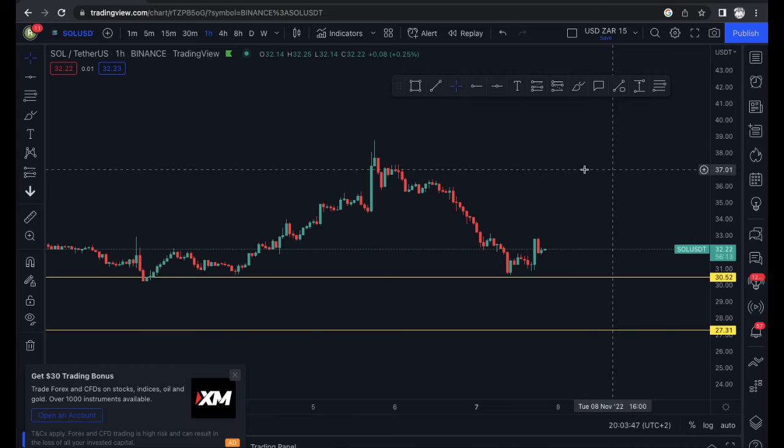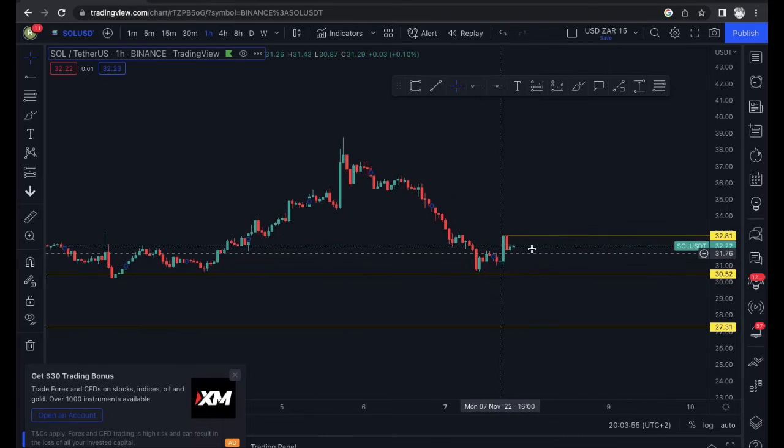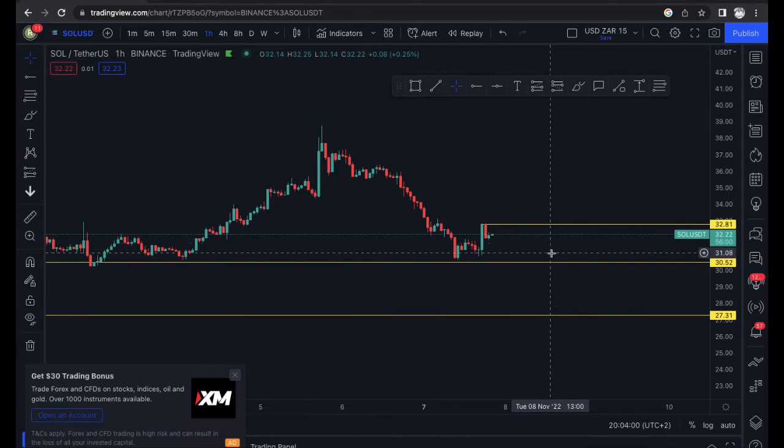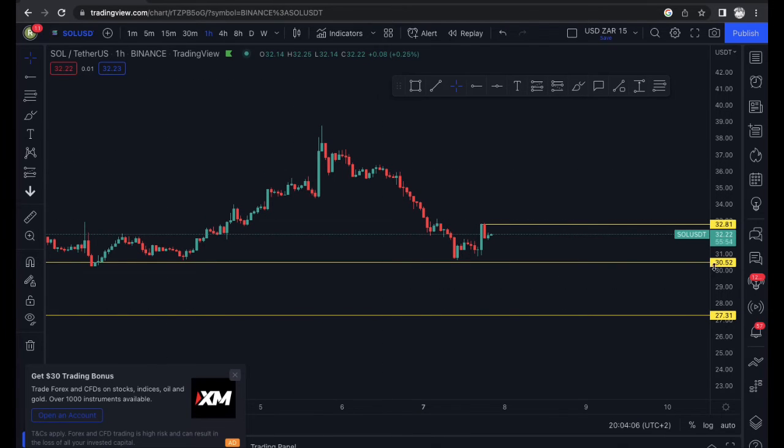We'll come down to a 1 hour and see what's happening with the chart here. Here we have a nice level here for a 1 hour. You can see it was a previous level of resistance, so it looks like if it breaks this here, it might even come up to $36. But I still have money on it coming down, breaking this $30 marker here, coming down to about $27, and yeah, continuing.